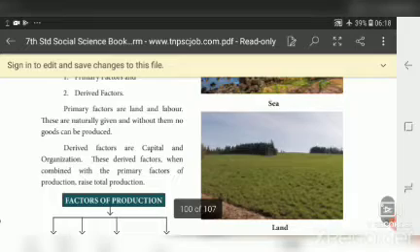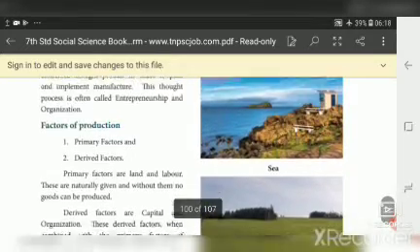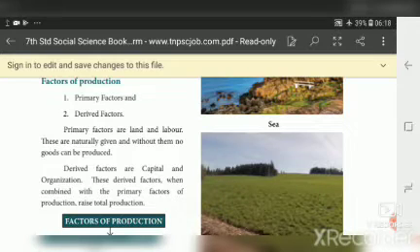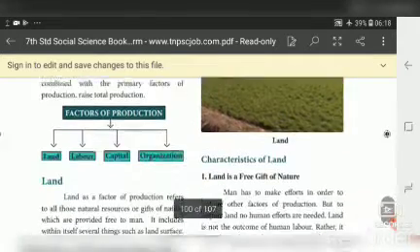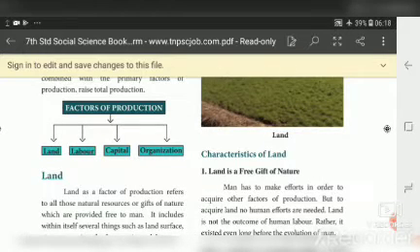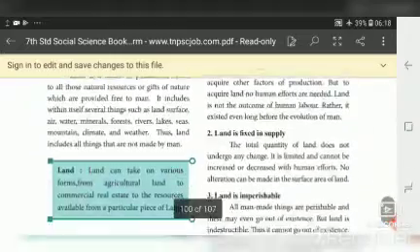Yesterday, we learned the types of factors of production, that is, primary factors and derived factors. The primary factors are land and labor. Derived factors are capital and organization. These are man-made factors, so we call them derived factors. Land, labor, capital and organization are the major factors of production. Yesterday we finished land and labor.